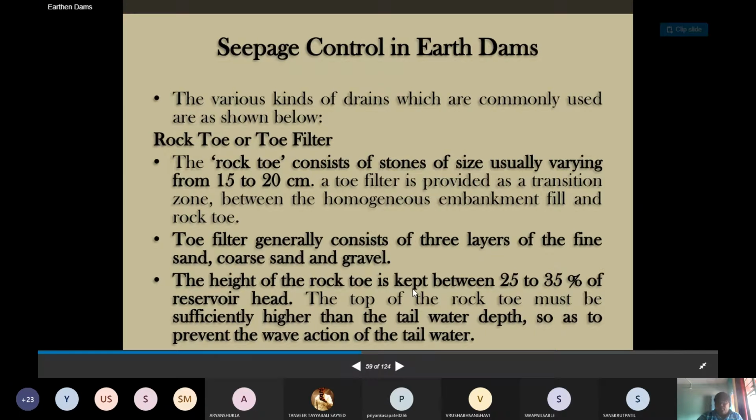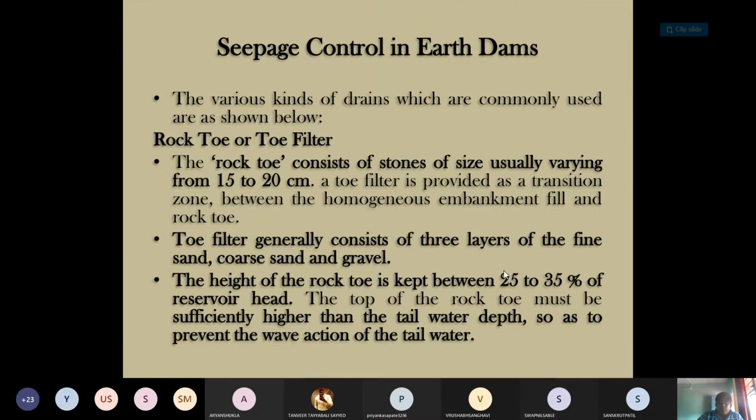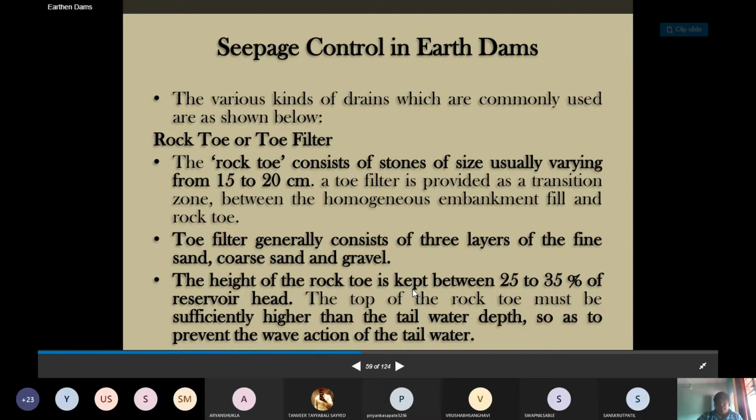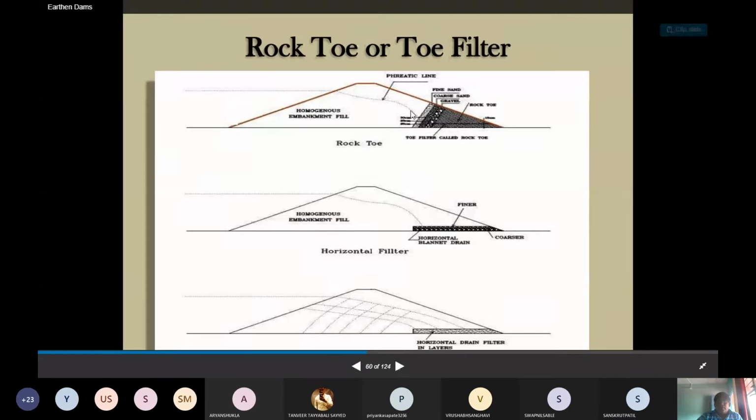The height of the rock toe is kept between 25 to 35% of the reservoir head. The top of the rock toe must be sufficiently higher than the tailwater depth so as to prevent the wave action of the tailwater. See here how this layer is going to be placed. This is a rock toe layer. You see that finer material is at the top, coarser material is below that, that is fine sand, coarse sand, then gravel is provided, and this is the toe filter. This is for the rock toe filter.